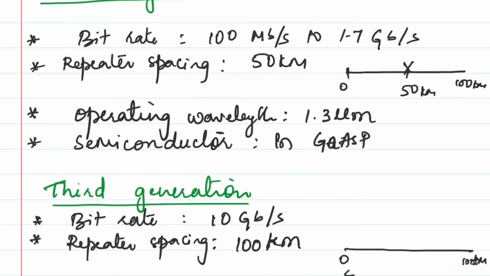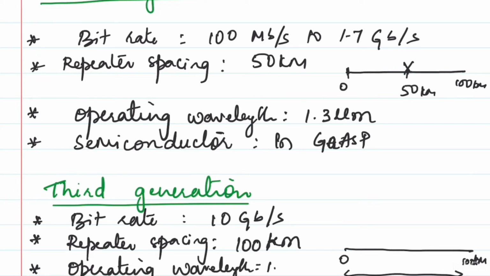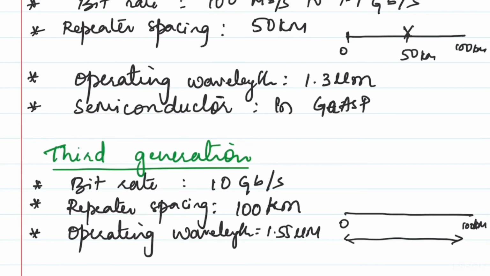So here you don't need any, because for every 100 kilometers they are placing the repeaters. In this way the cost of repeaters has come down, and even the bitrate has increased, so the transmission happens very fast. These are the things which you can relate practically. Another one is operating wavelength, which is again 1.55 micrometer. These are the differences over the generations.